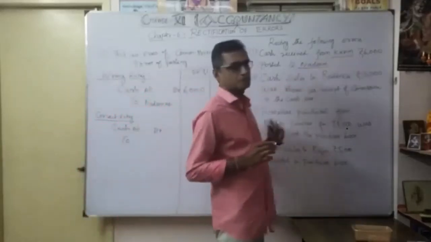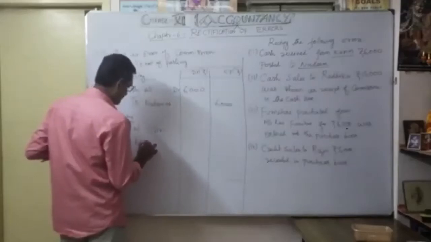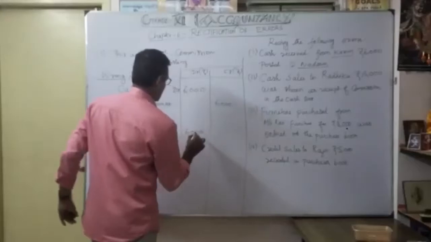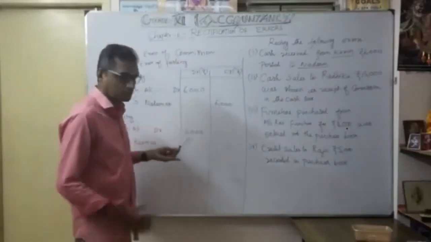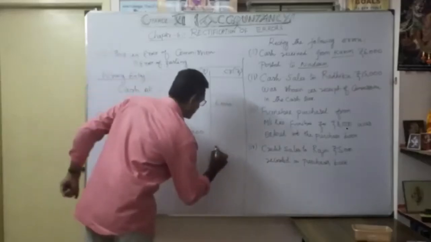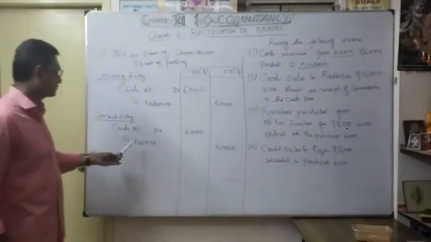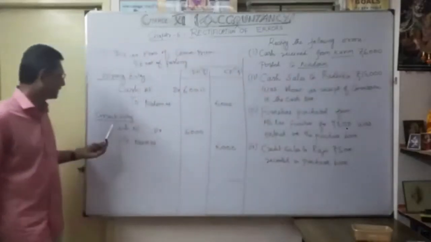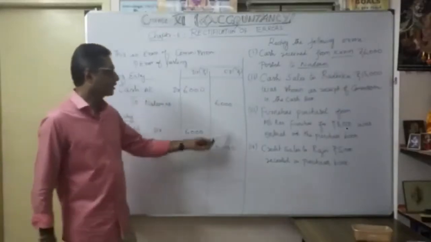Cash was received from Karim, so the correct entry is: Cash account debit 6,000 to Karim account 6,000 credit. Always write the cash account debit first, then the credit side.